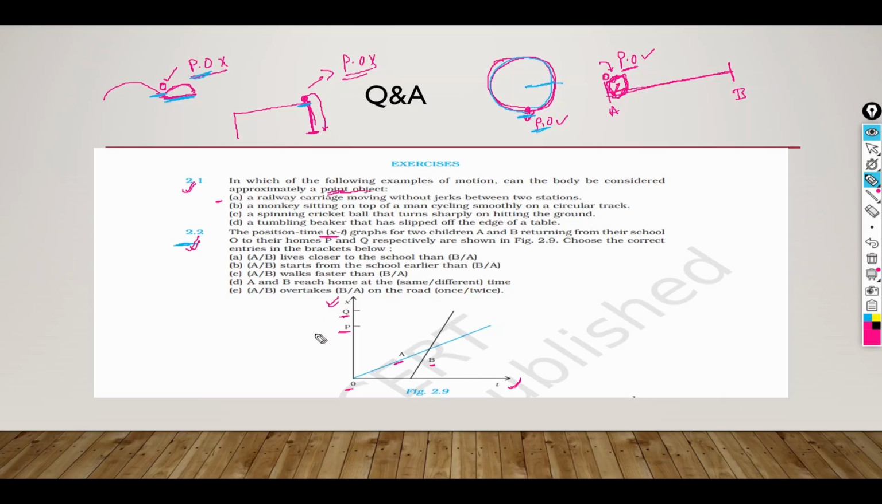So basically they will give you four or five situations and ask who will reach home first, who lives closer to the school, or whether they reach their home at the same time. This sort of question they're going to ask. We have to answer all these questions just by looking at this graph. So what information is this graph providing us?